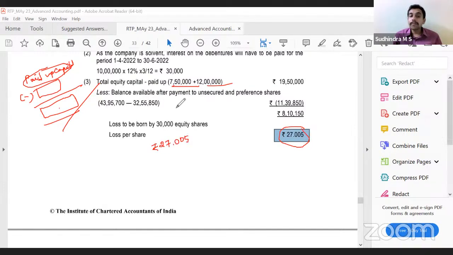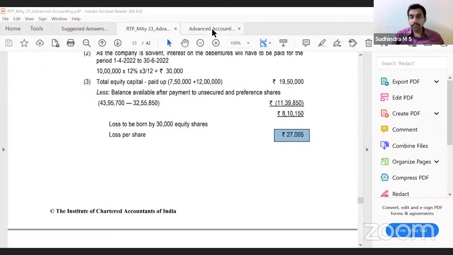In the first class, they have paid 75 rupees. Where only 27 rupees is the loss, balance refund. In the second class, they have paid 60 rupees. They have to bear only 27 rupees, balance refund. So at the end of the day, every equity shareholder of each class will bear only 27 rupees plus. Clear? Yes, sir. So this is how it is asked in the RTP. Okay. Can we look into one more question? Yes.